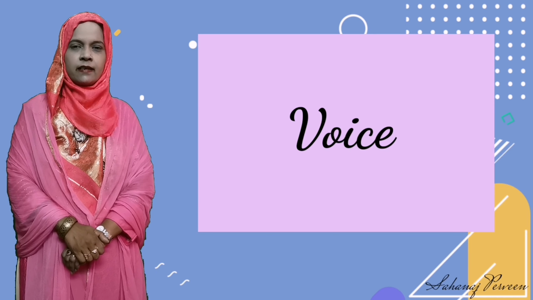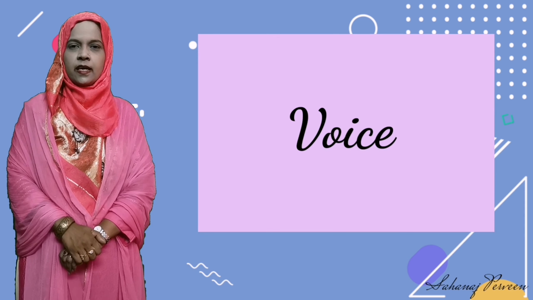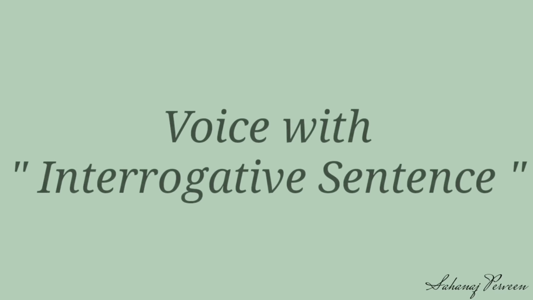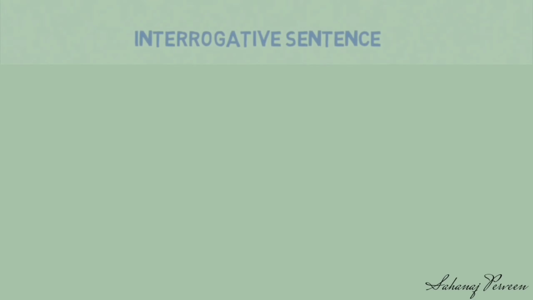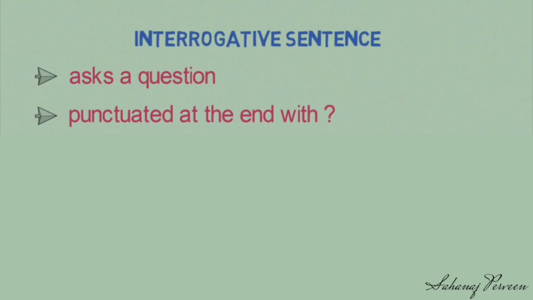You have already learned how to convert active into passive in assertive sentences. Dear students, now we are going to learn voice with interrogative sentences. An interrogative sentence asks a question. It is punctuated at the end with a question mark.